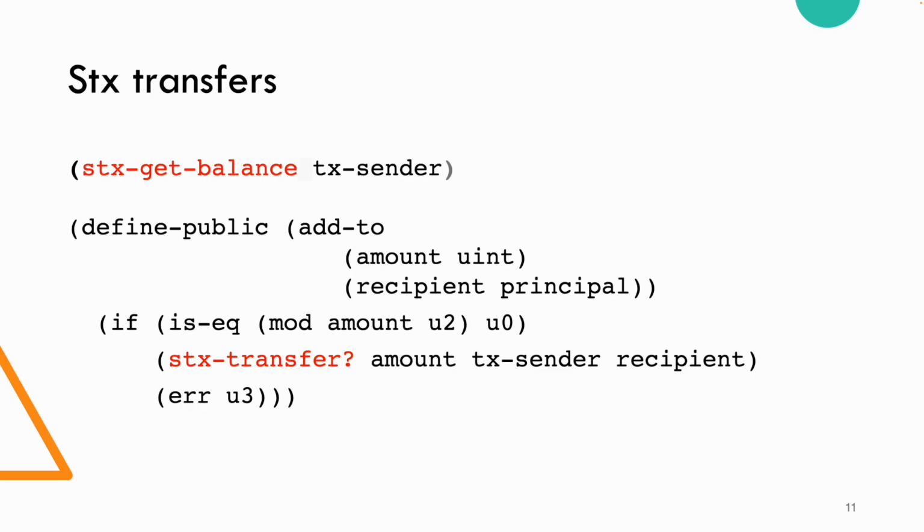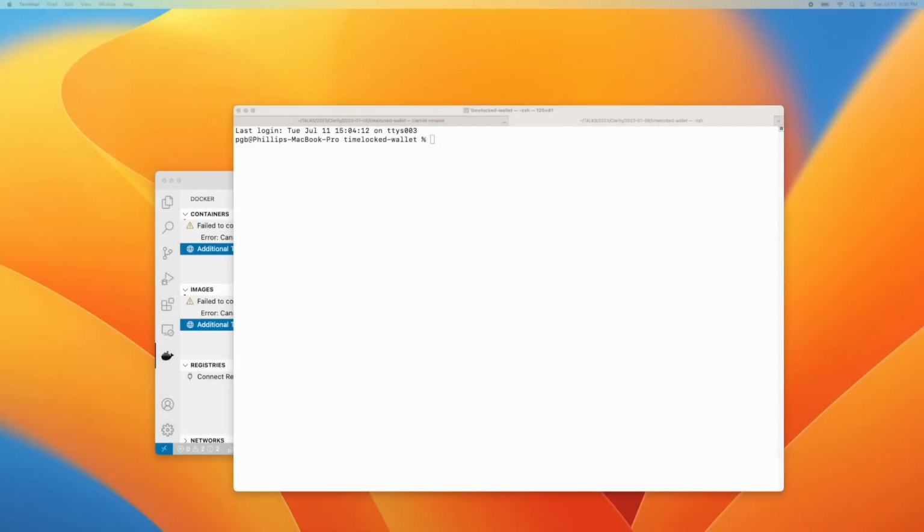So here is a simple get balance and add to method. The function add to takes two arguments. It takes an amount, which is an unsigned integer, and it takes a principal recipient. And as long as that amount that's being transferred is even, then in fact the transfer will occur. Otherwise, we report an error. Okay, so let's take a peek here at how to do that.